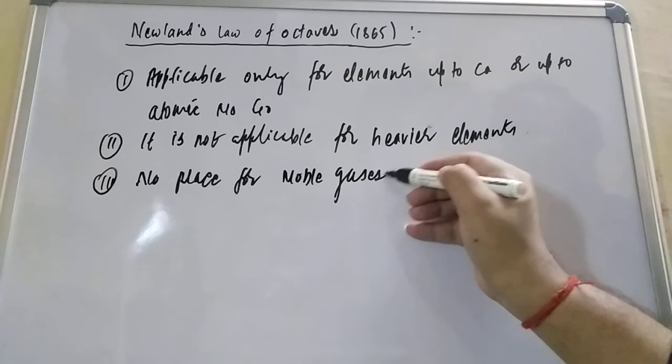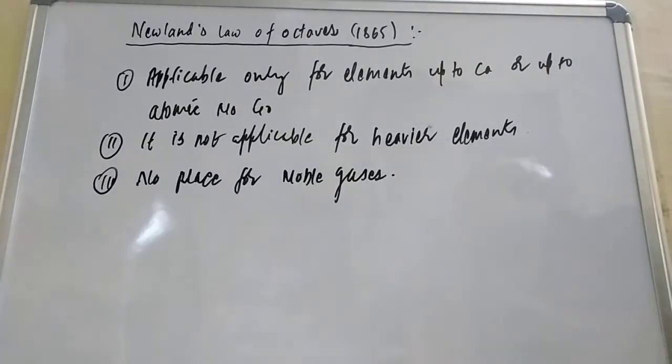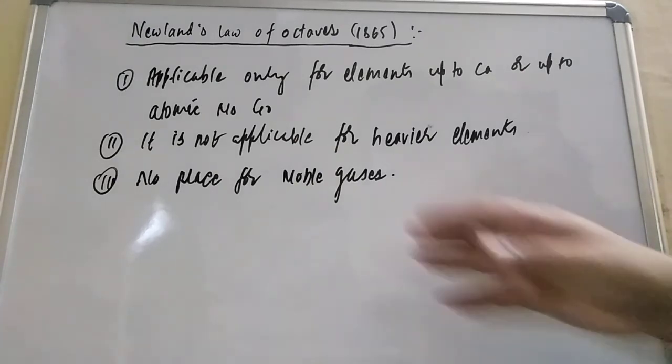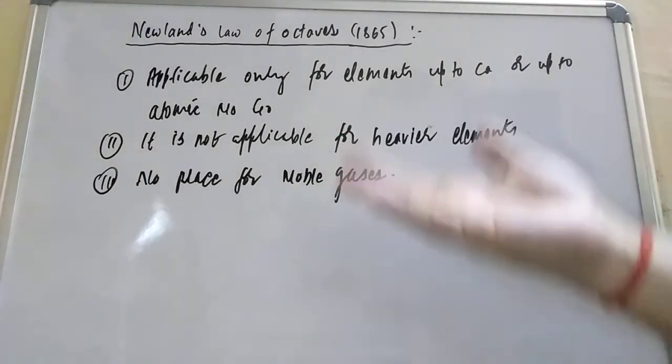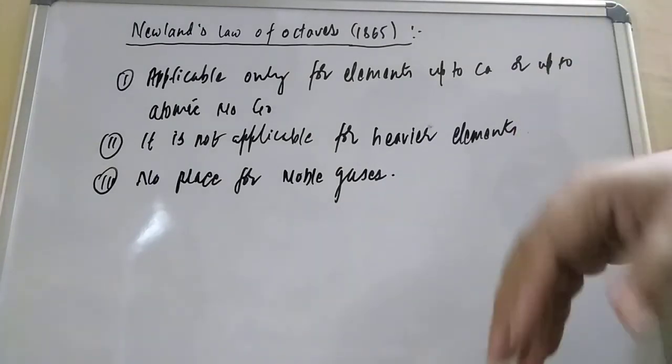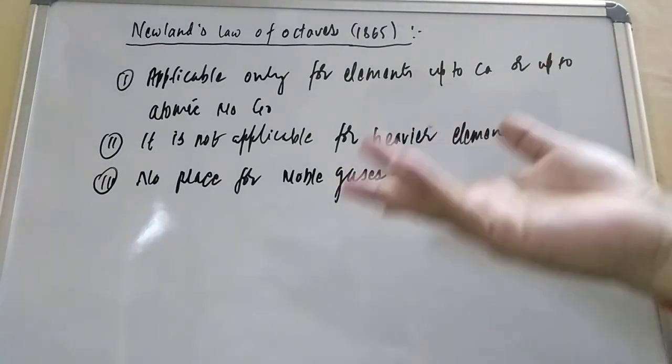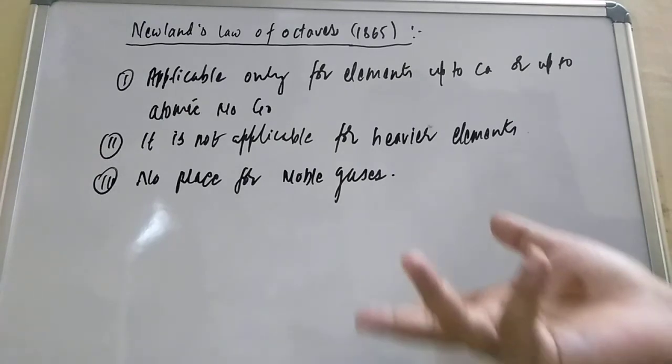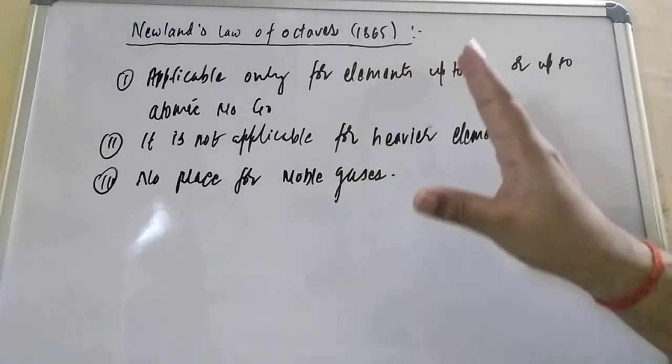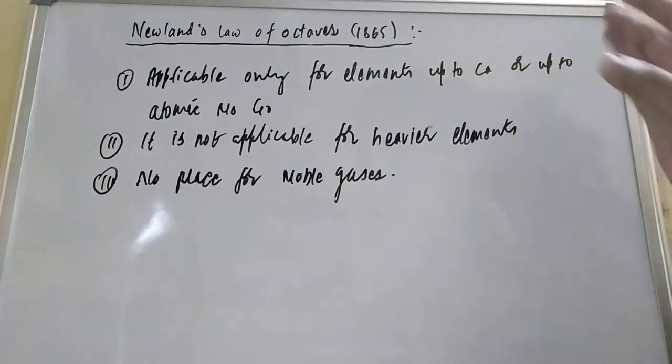At the time of Newland's octave law, the noble gases had not been discovered. But when you include the noble gases, then after the 8th element, the law becomes the 9th element: every 9th element will be similar to the first element. So this law fails for the higher elements. Thank you.